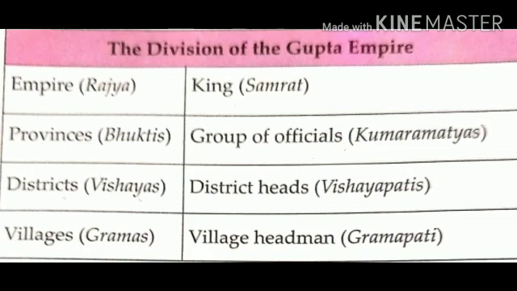The Gupta Empire was under a king called Samrat. The empire was divided into provinces called bhuktis. Each bhukti was headed by a prince. They were assisted by a group of officials called Kumaramatyas.